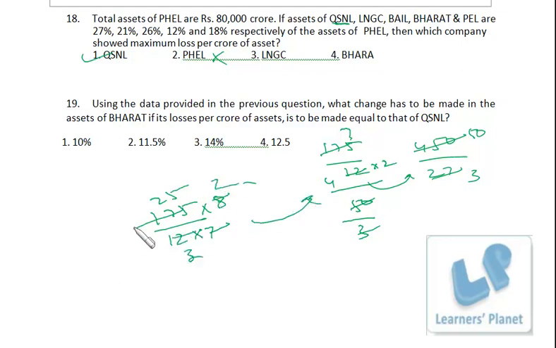You can match, it's quite easy. So 7 by 8 we have to make, that means 1 by 8 we have to reduce. 1 by 8 is 12.5%. So the assets of Bharat should be reduced by 12.5%, and the loss per crore of assets will be equal in both the cases.